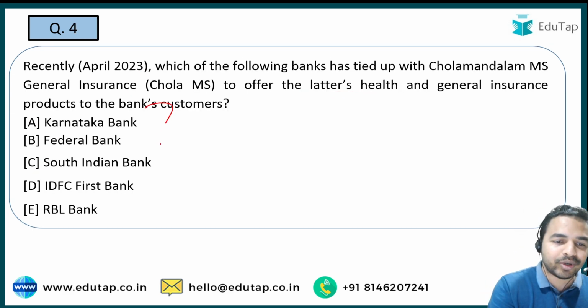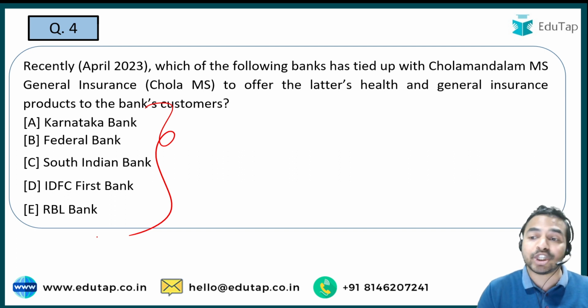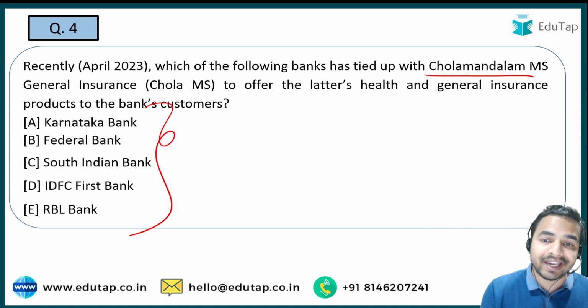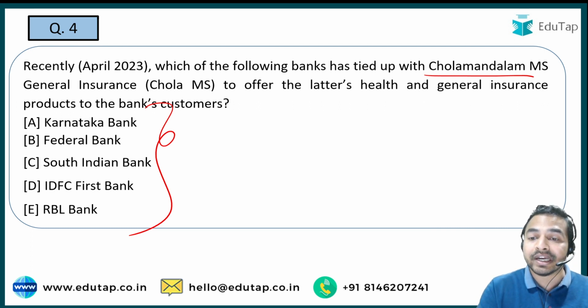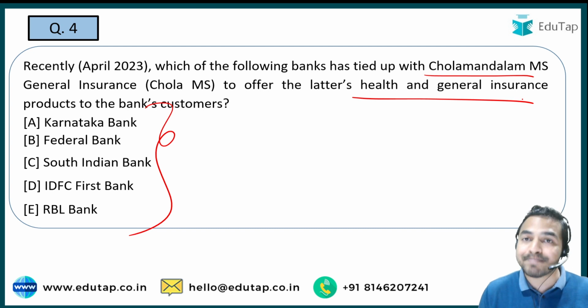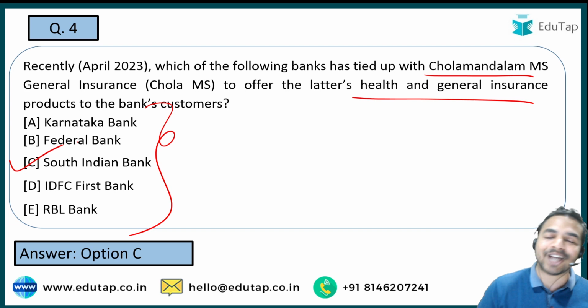So here you are required to tell me the name of the bank which has tied up with the Chola Mandalam MS General Insurance. Why exactly this particular partnership has been held? That is to offer the health and general insurance products to the bank's customers, and the name of that particular bank is option C, that is South Indian Bank.